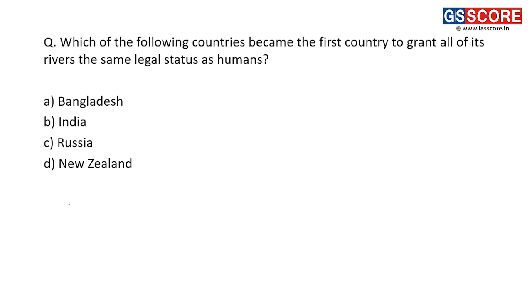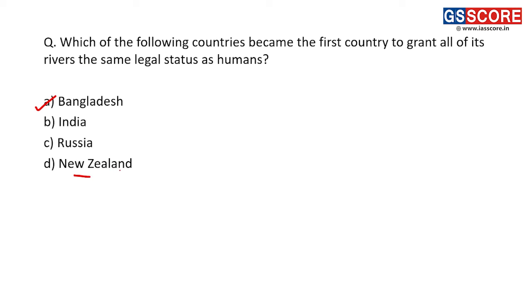Next question is, which of the following countries became the first country to grant all of its rivers the same legal status as humans? Fine. So the answer to this question is Bangladesh. Right? Bangladesh became a country where all rivers have been given the status of humans. The answer to this question is A.